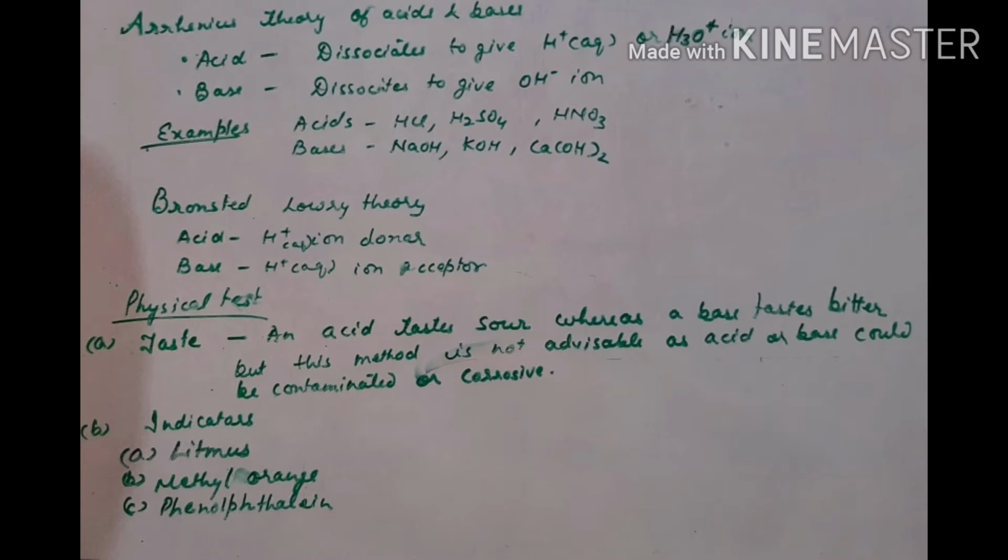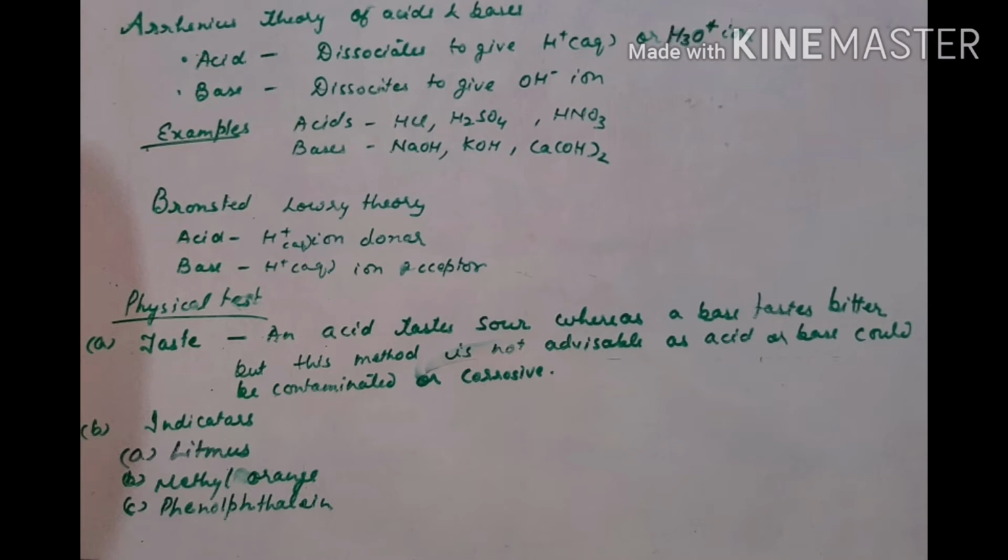Ionizable and non-ionizable compounds. Ionizable compounds are the compounds which, when dissolved in water or in their molten state, dissociate into ions almost entirely, that is completely.